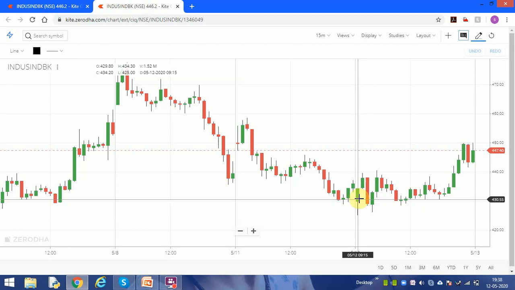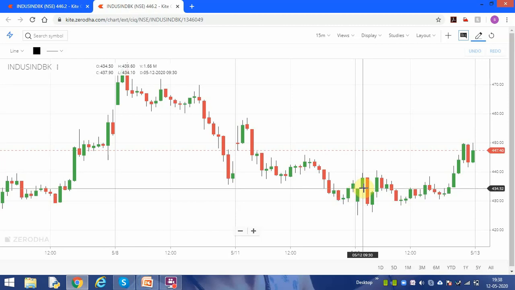This is the 9:15 candle, this is the 3:15 candle, a 30 minutes candle. So you have to wait at least one candle. You see, this is the 9:30 candle.